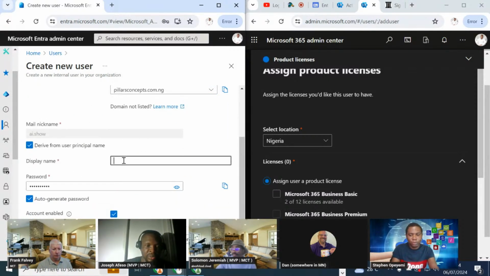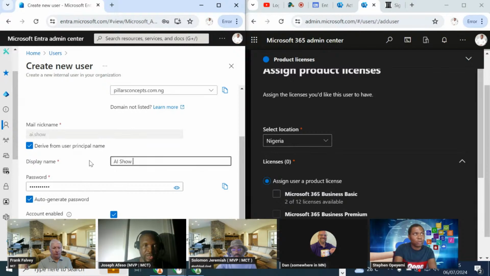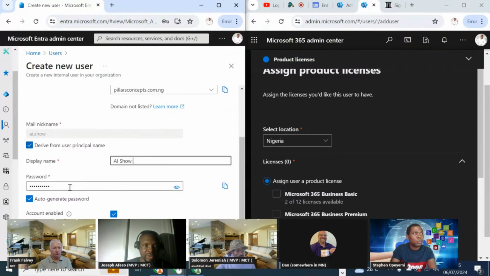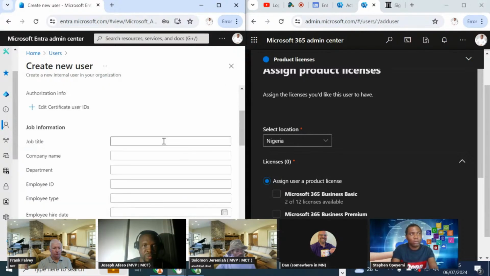Look at it. So I'm just going to call this. You see, in this side, I am the one typing the display name, but here it automatically picked up the first name that I entered and the last name that I entered as a display name. But for Entra ID, I have to be the one to enter the display name myself. So please, let's take note of that. So when I'm done filling this required field, I will just do next, right?